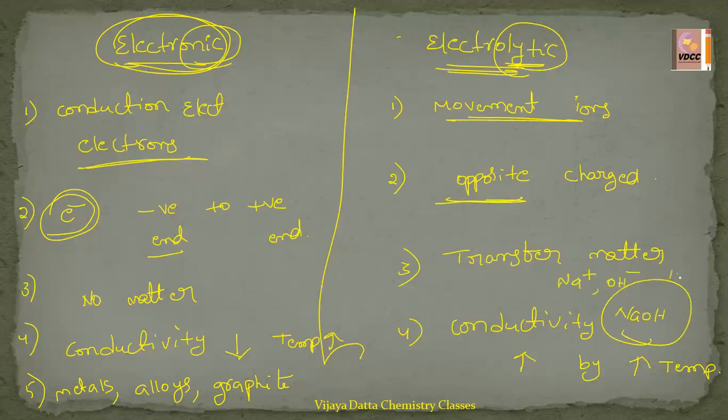KOH can dissociate into K+ and OH-. These are called ionization and dissociation into ions, and they are the examples for the electrolytic conductors. Okay. See, electronic conduction majorly depends upon the nature and structure of the metal.